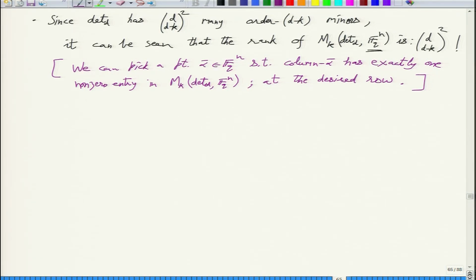This is a simple idea, but it has no utility for us because we don't have the whole space. In fact, we might be missing a fraction of the q raised to n many points.